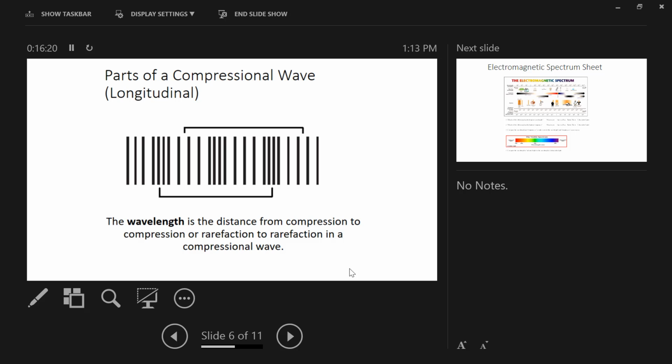I would like for you to just take a moment to think about some of the implications of a longitudinal wave moving through a medium, moving through material. What are some of the potential consequences of a longitudinal wave moving through a medium?